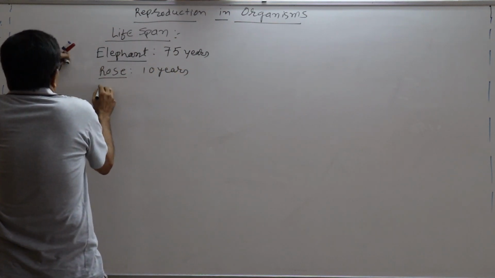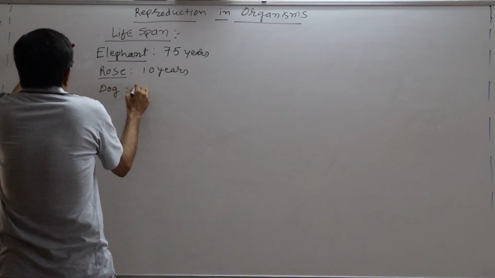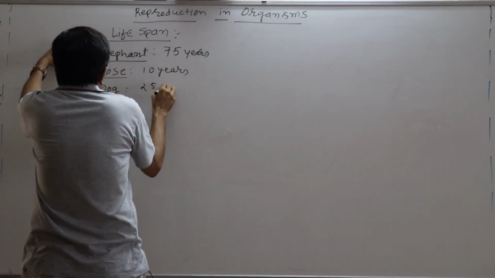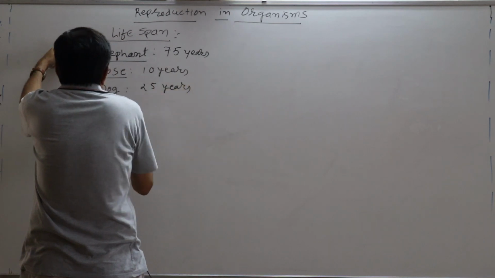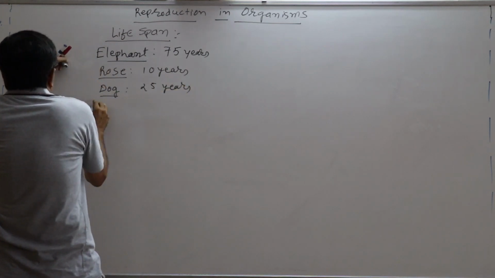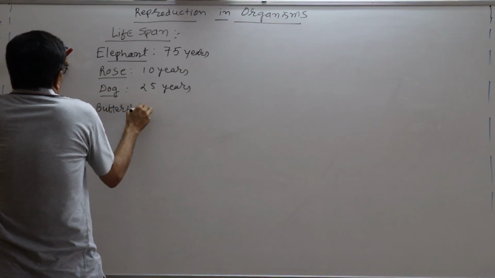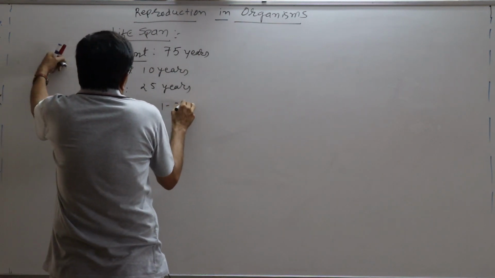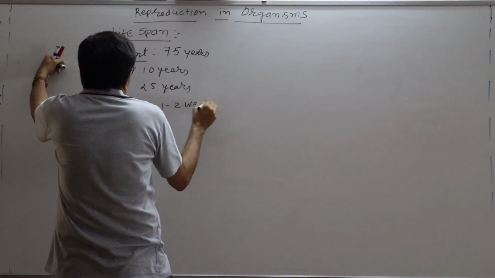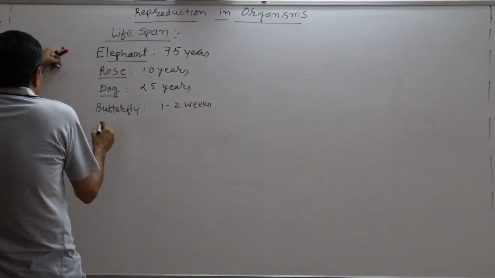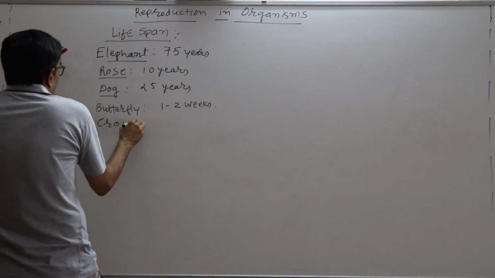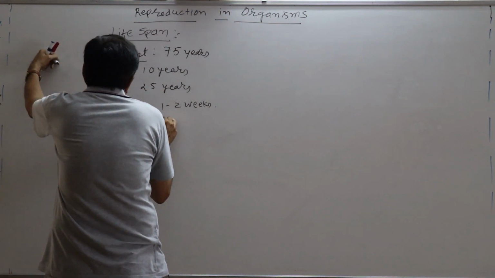Then dog, that is 25 years. Thereafter butterfly, that is 1 to 2 weeks. That is the lifespan of butterfly. Crow, it is also given in your text, that is 15 years.